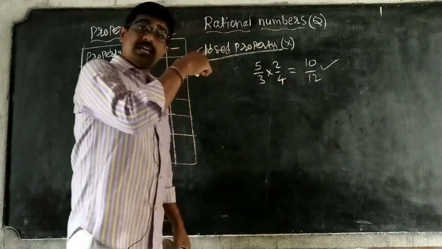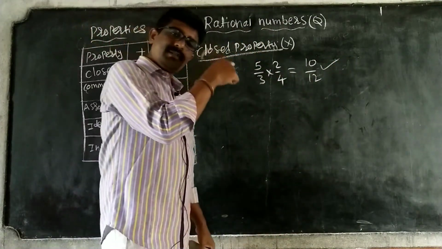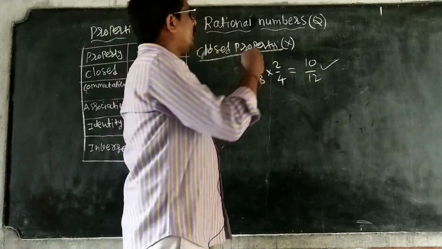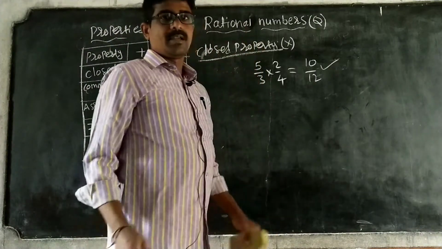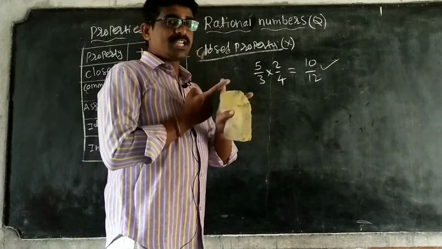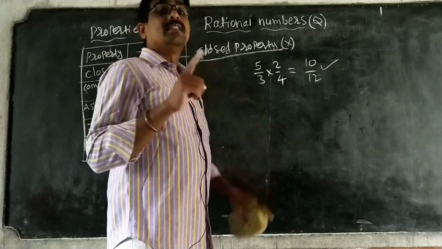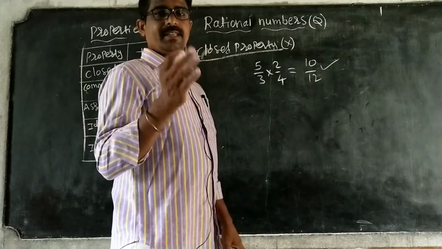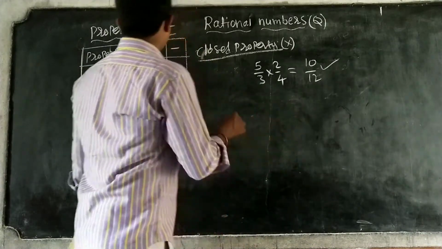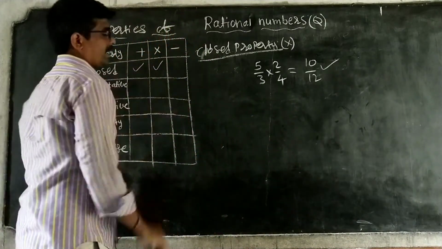Therefore the result is also a rational number. Multiplication of any two rational numbers is also a rational number, then it is closed. Therefore this is also okay.